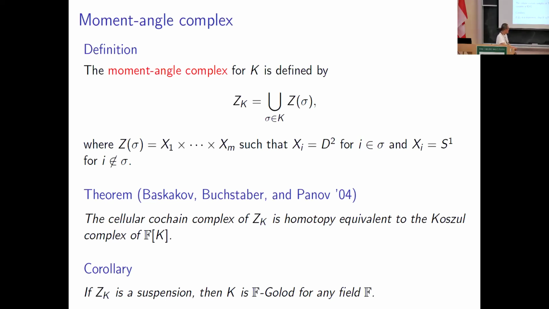So then we can say that if the moment-angle complex for K is a suspension, then K is F-Golod for any field F. So that's why we are interested in desuspending Z_K, as in the BBCG decomposition, which was given in a lecture of Stephen last week.